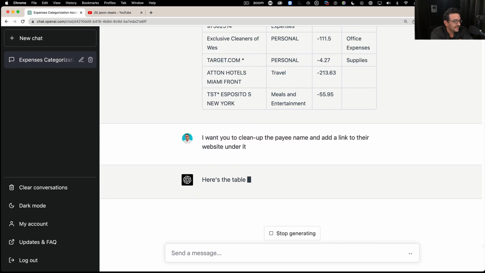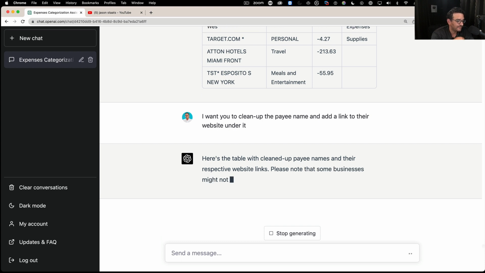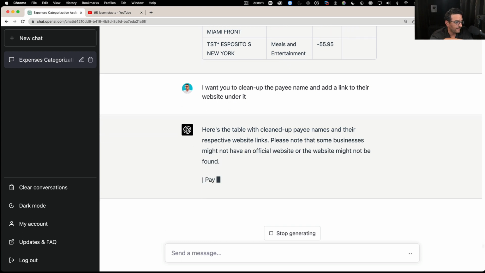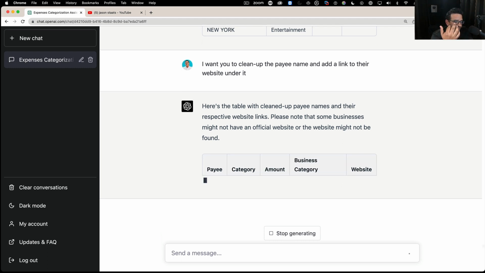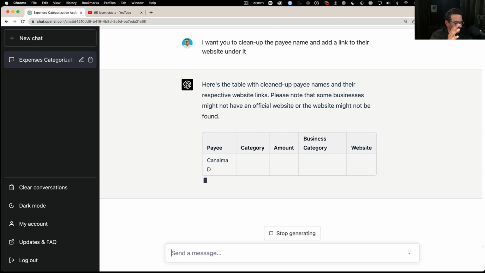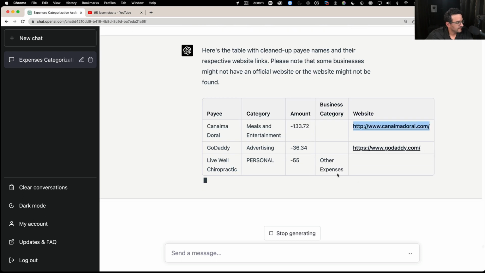Okay. So basically, I'm telling it, now what I want you to do is, I don't want you to just repeat back the payee name that was on the table I pasted, but I want you to go find the original website so I can click on it and verify this information. So check this out. Look how it does it. So it's doing the categorization, and then there's one more column where it's giving me the website.